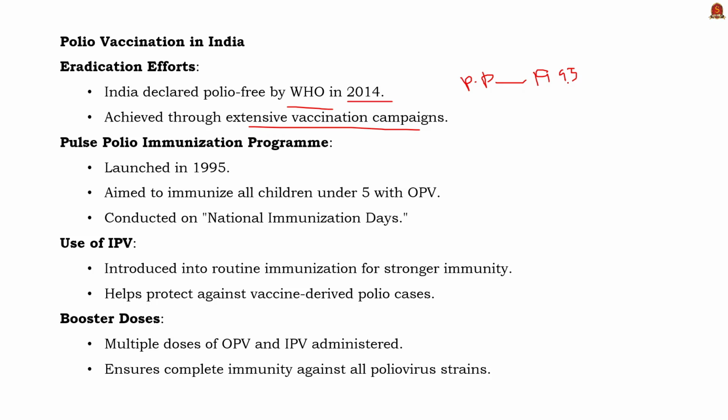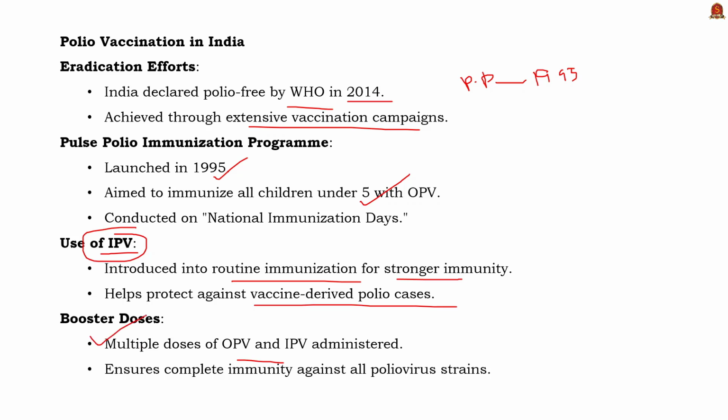the nationwide campaign. The inactivated polio vaccine was also introduced into the routine immunization program for building stronger immunity. So this IPV has the advantage of preventing vaccine-derived polio cases. So the children are given multiple doses of both OPV and IPV to ensure complete immunity against all strains of poliovirus. So this is all about the discussion.